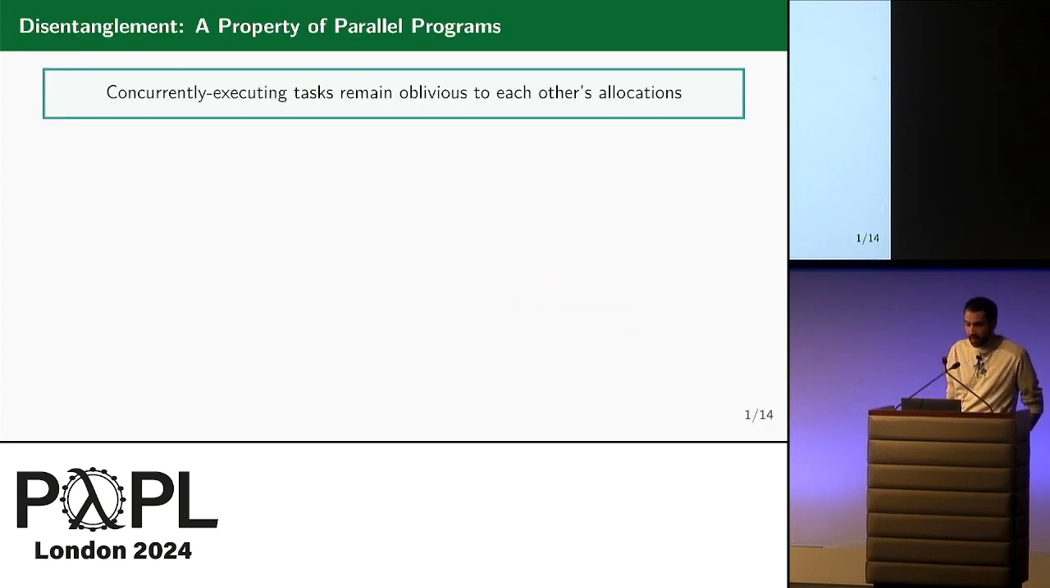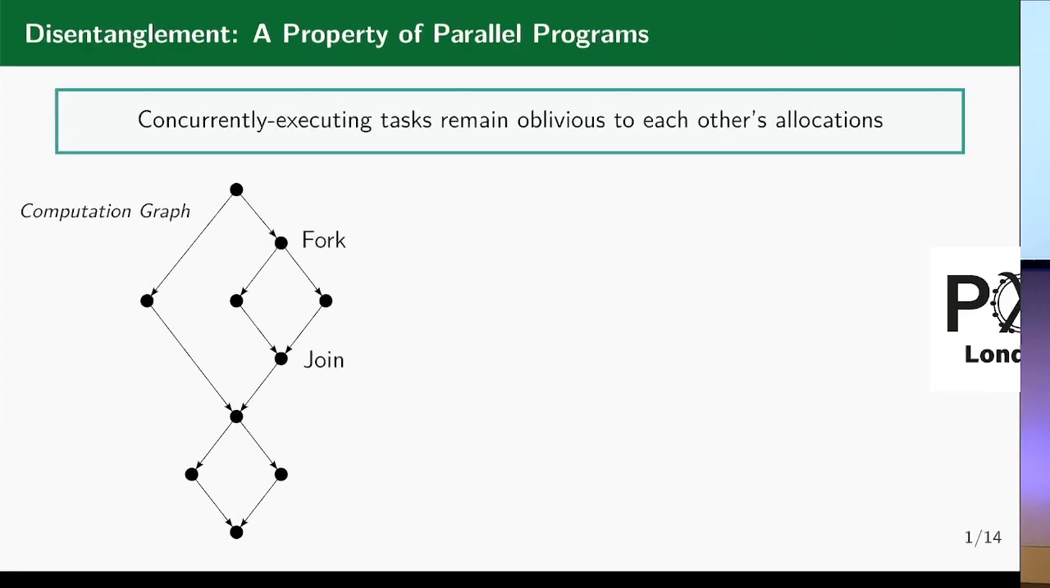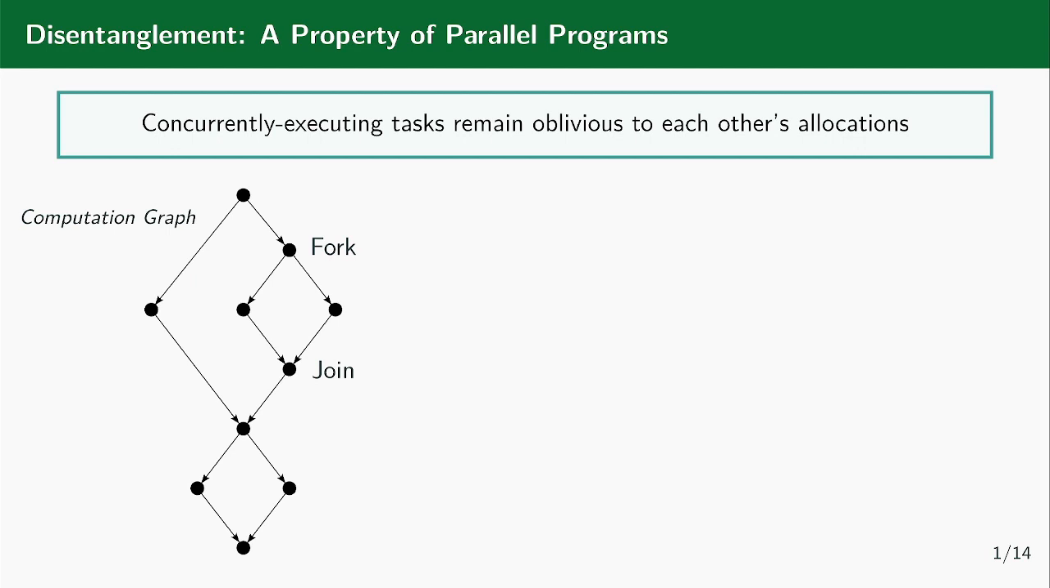And in our case, we consider parallel programs. So disentanglement asserts that concurrently executing tasks remain oblivious to each other's allocations. Let me illustrate with a computation graph. A computation graph consists of vertices, which represent a sequential unit of computation, or a task, and two outgoing edges are a fork, and two ingoing edges are a join.